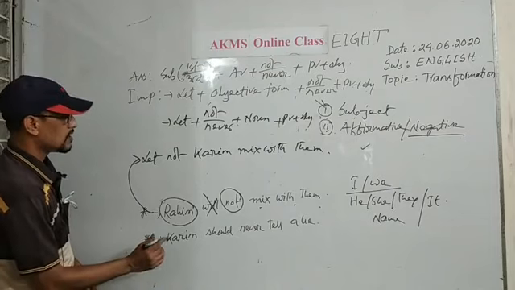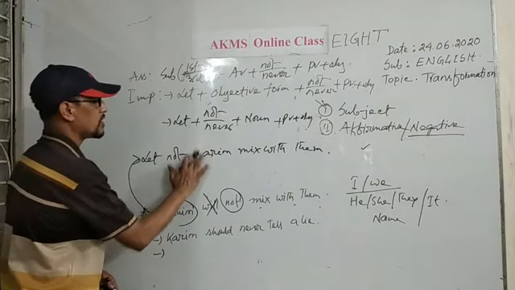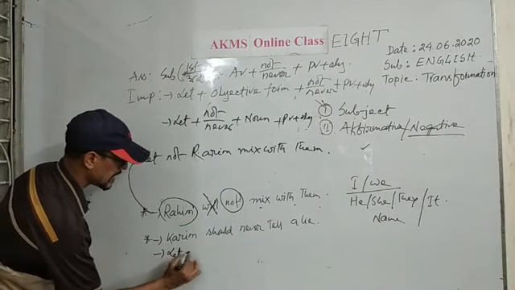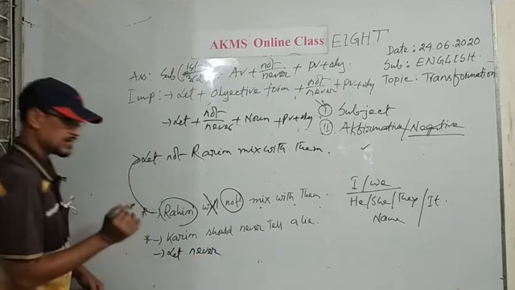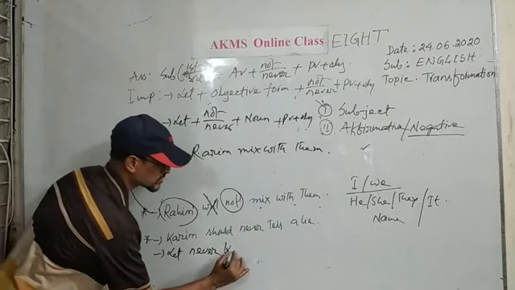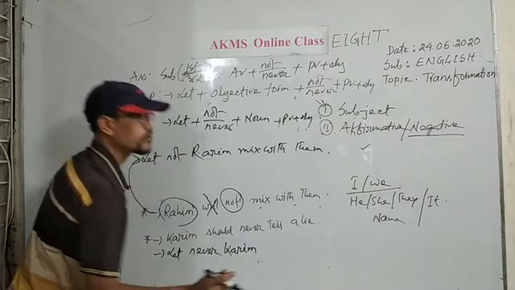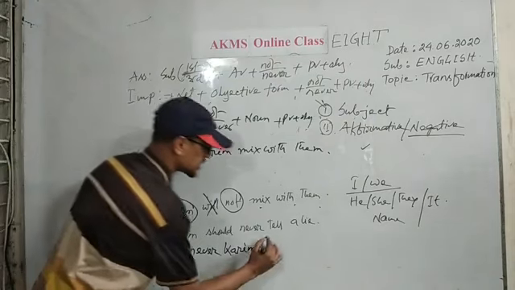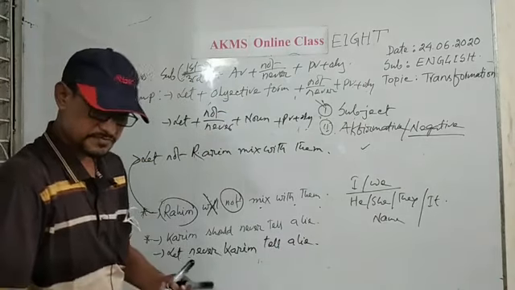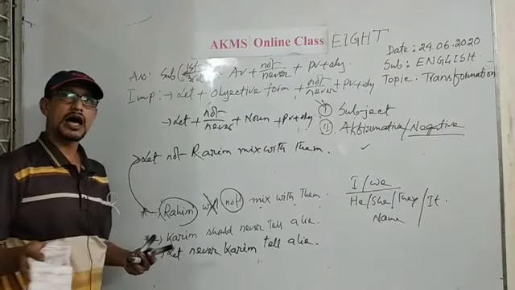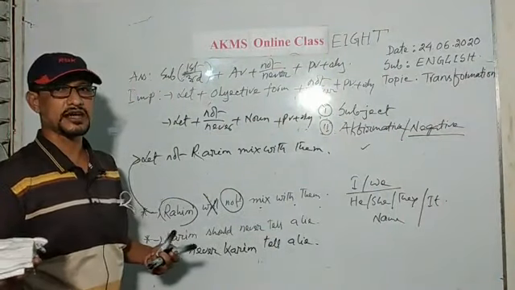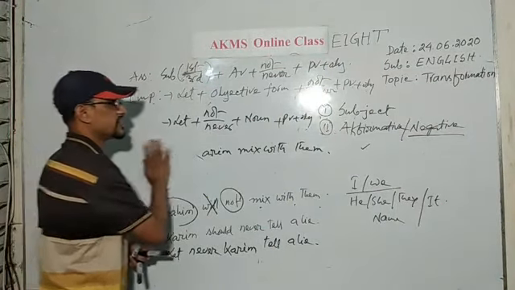Here, the subject was not Karim, it was Rohim. Here the second sentence will be let never. Here the negative word is never. Let never, then you should use the objective form of Karim. Let never Karim tell a lie. Okay, dears? And these are the rules of transforming any assertive sentence into imperative.